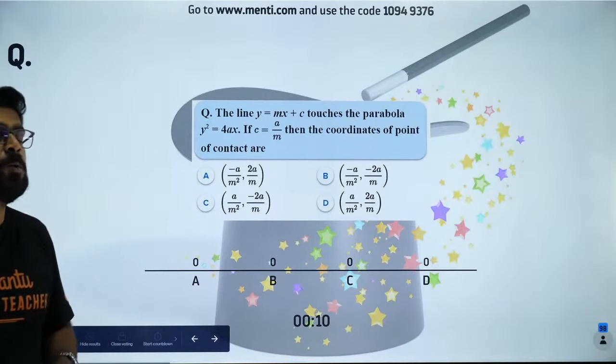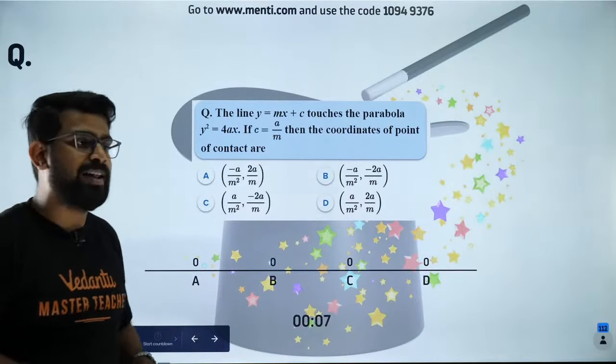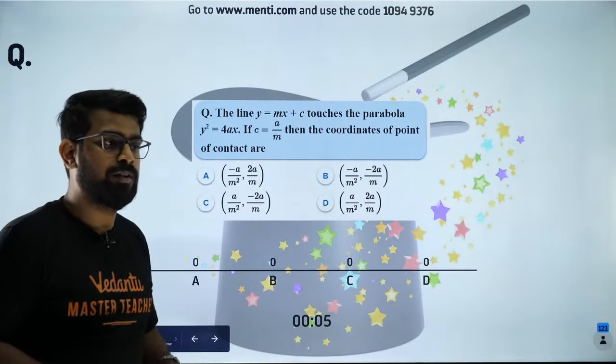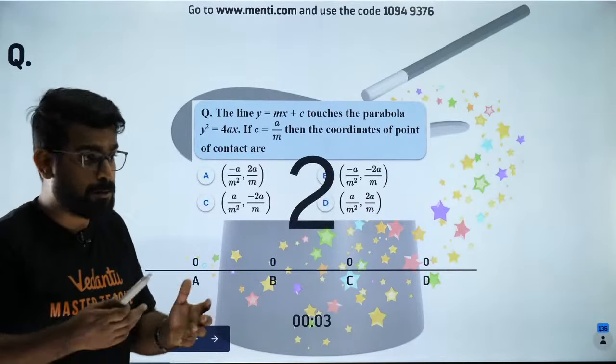So the book which I told was S L Loney. S L Loney is a very good book for your coordinate geometry.